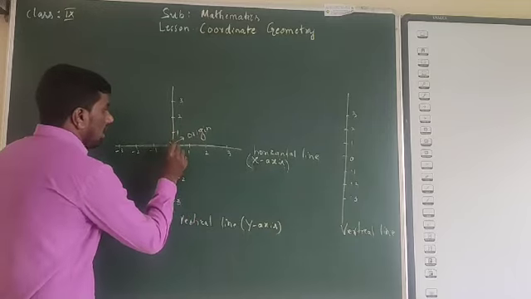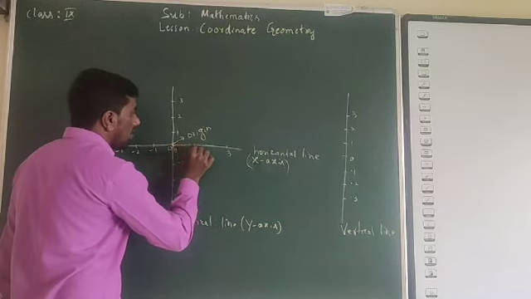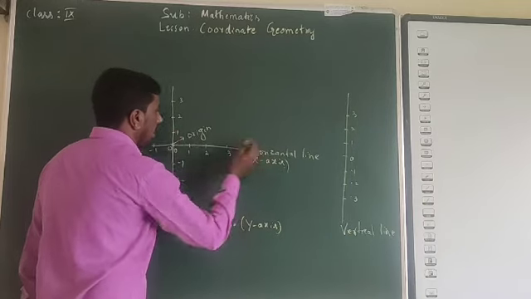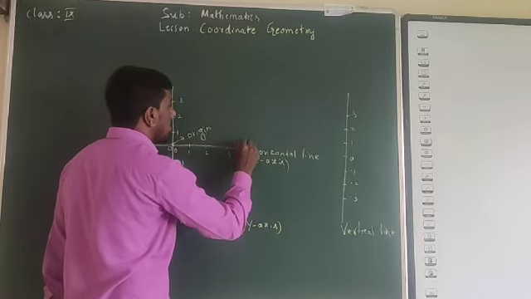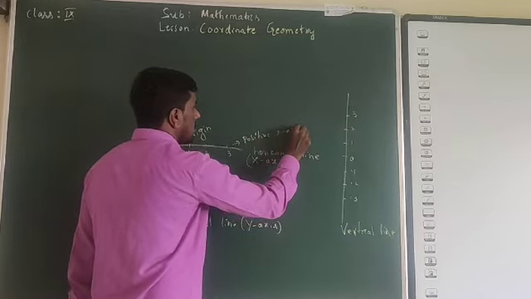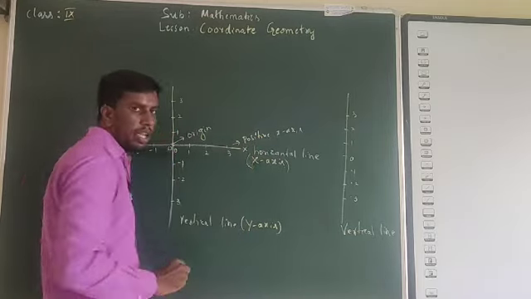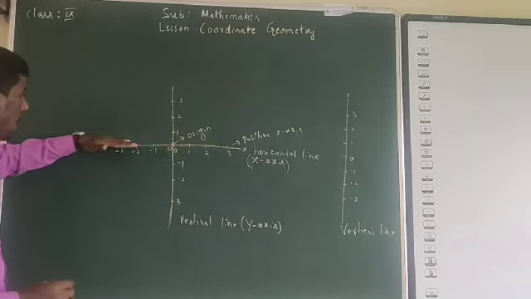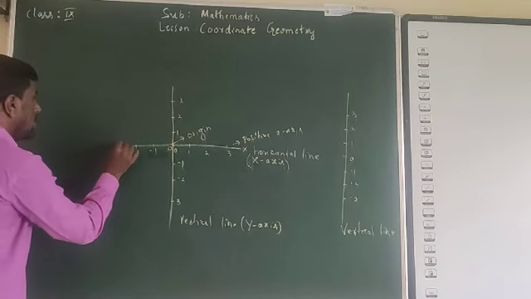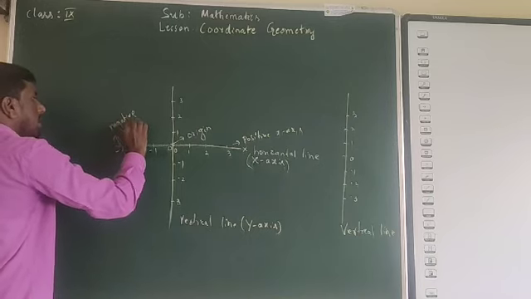Observe that this is the x-axis now. The horizontal line will be the x-axis. All the numbers on the right side are positive, so this is the positive x-axis, denoted by x. On the same number line, the numbers on the left are negative, so this is the negative x-axis.